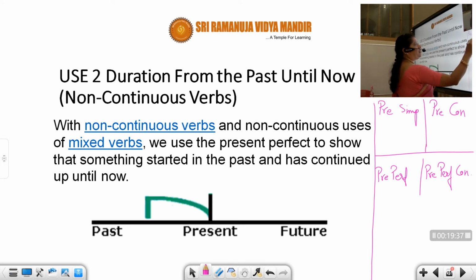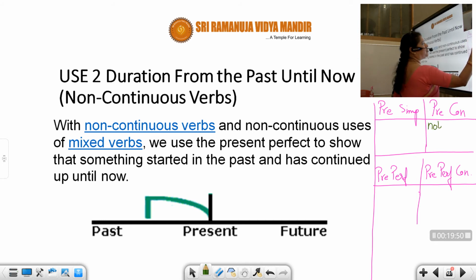Now I've told you about words which are not going to come in ing forms. For example, instead of loving, we only say love. Own. So I've told you some be forms, some possessive words, some senses like see, hear.